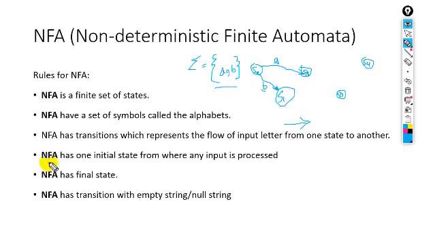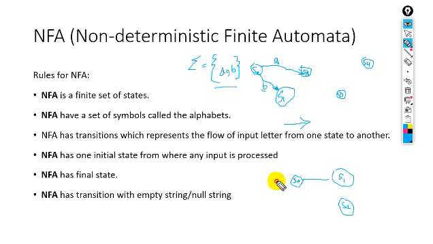Next, an NFA has one initial state from where any input is processed. For example, S0, S1, S2.